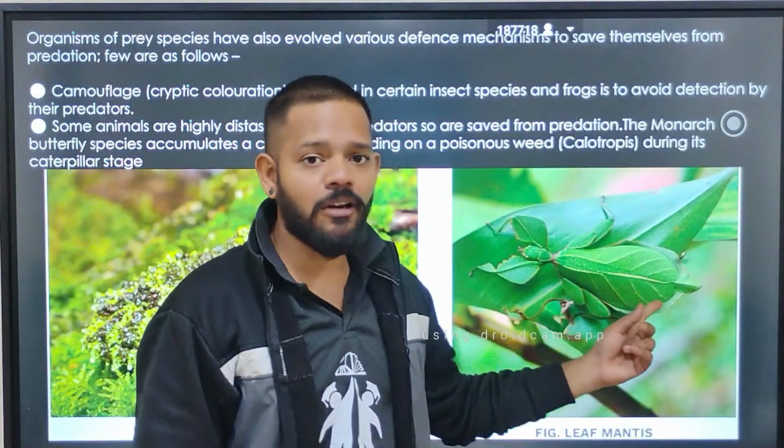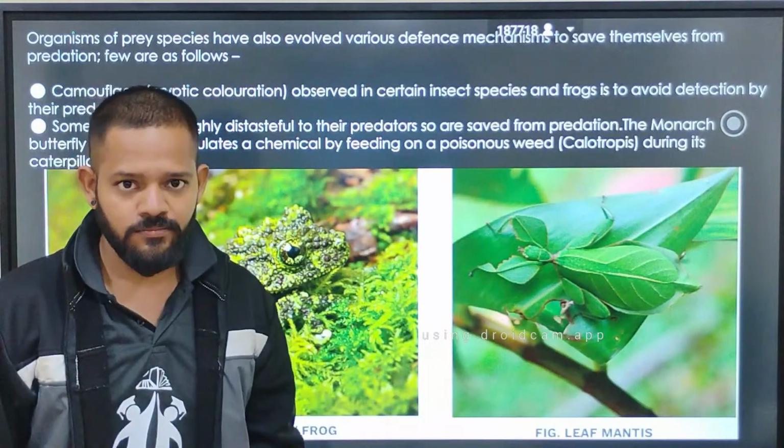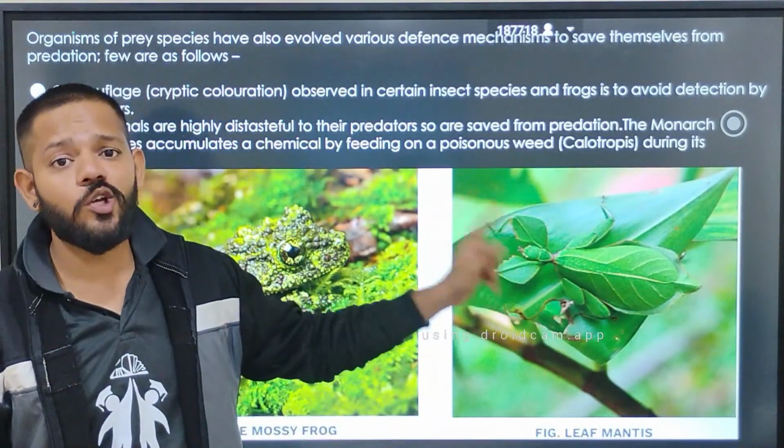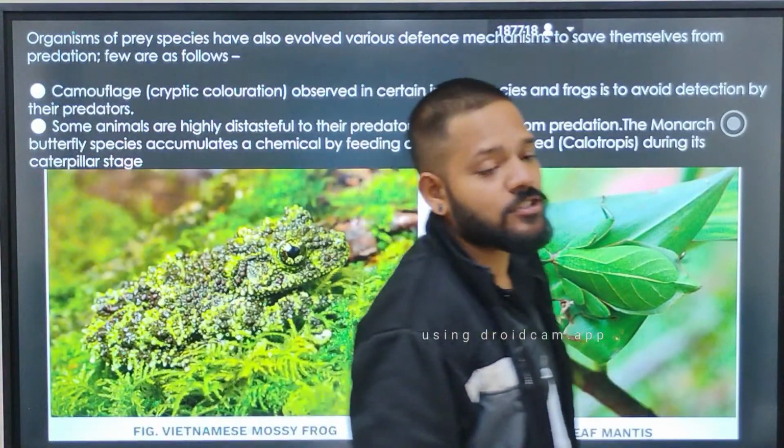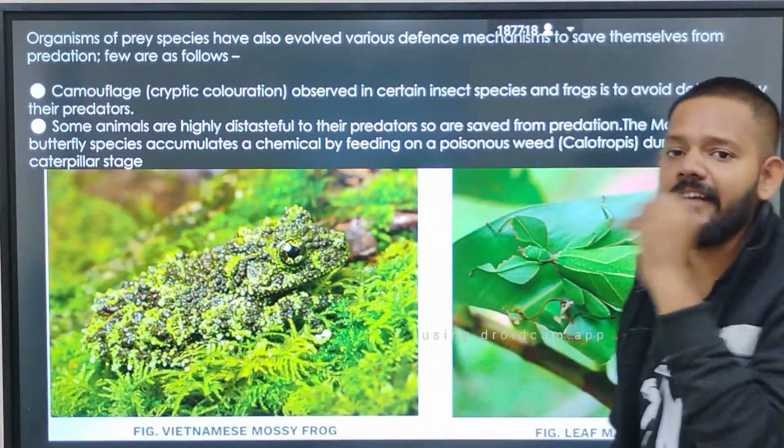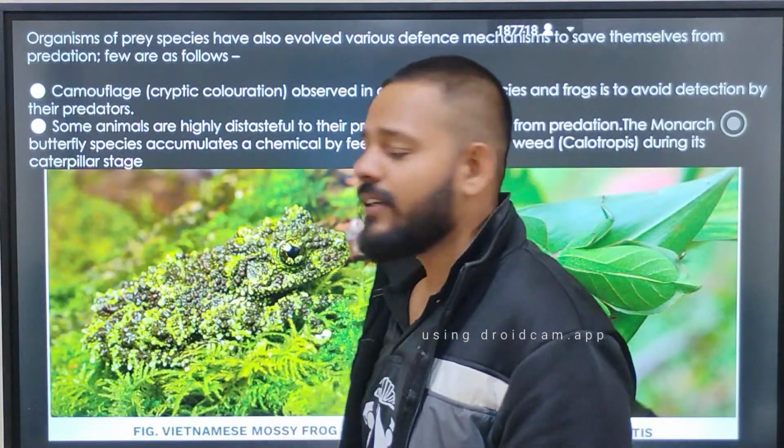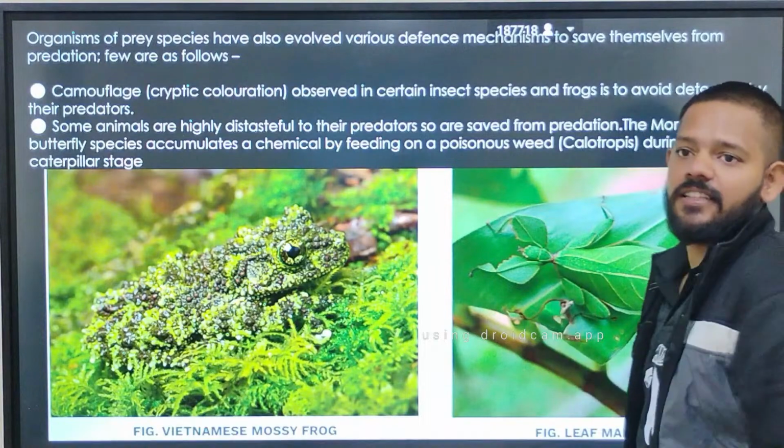Here is one more example of camouflage, the leaf insect. This insect looks like a leaf. When it sits on the leaf of a tree, it looks like a leaf is sitting on the tree. So again, its predator cannot find this organism.